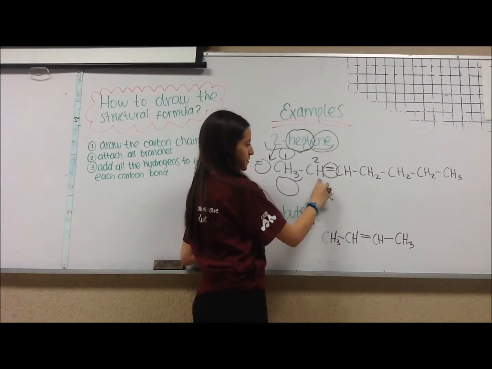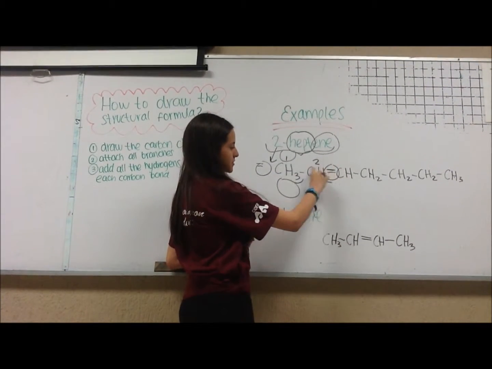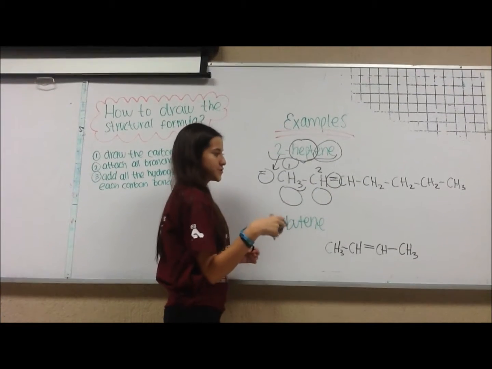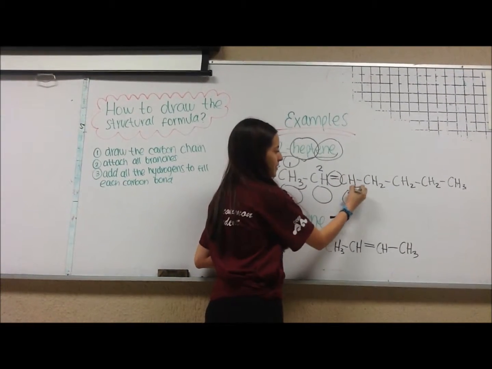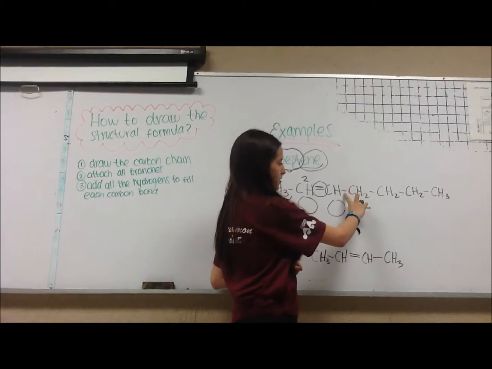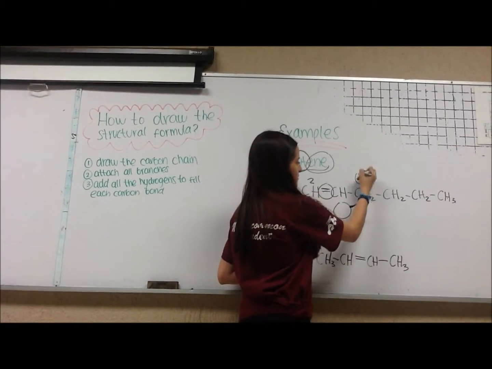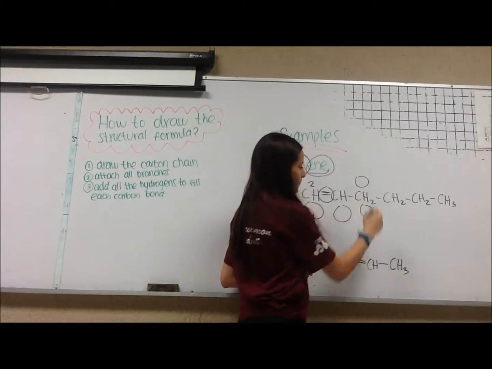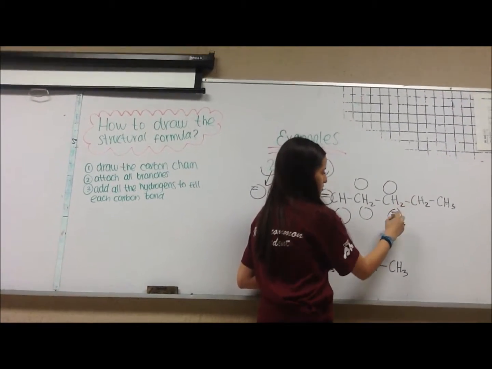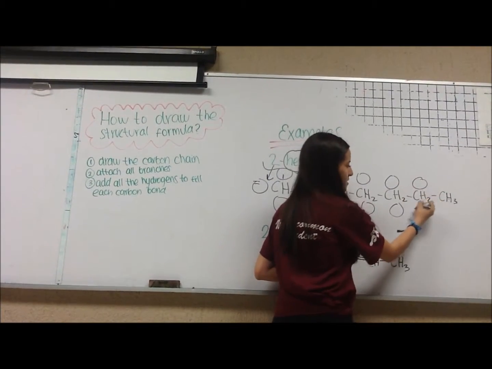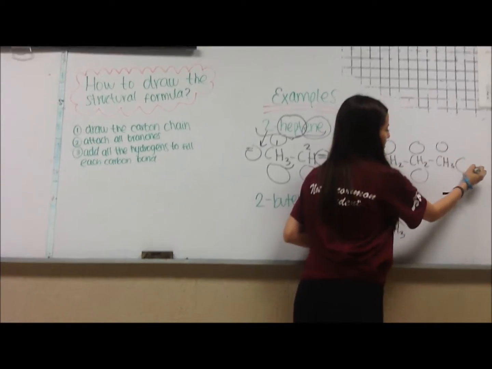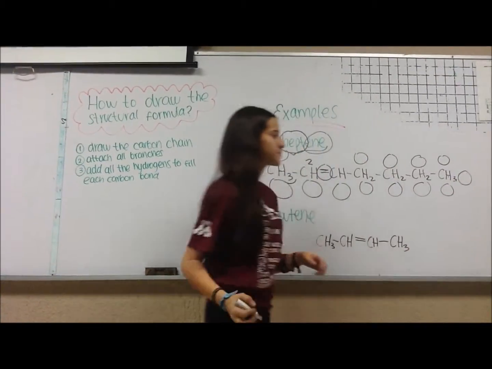Here we only have 2 because we have here a double bond, now this one, and here we go the 4th hydrogen. Here is the same. Here we only need 2 because we have single bonds on each side. So the hydrogens will go here. And it's the same for it. 2 hydrogens here, 2 hydrogens here. And here we will have 3 because we have 3 bonds available.